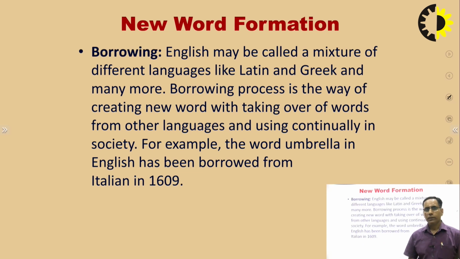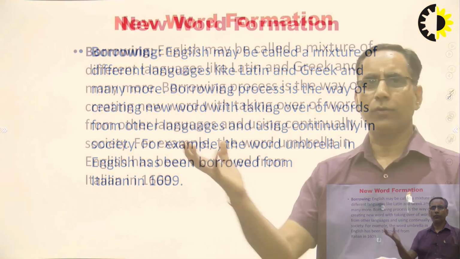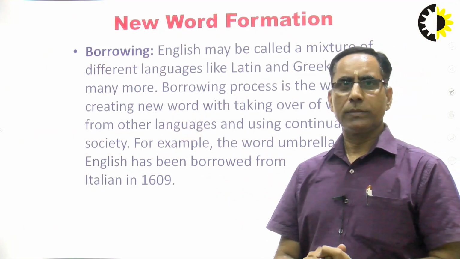Borrowing. As I mentioned, English is just like a mixture of different languages, especially Latin and Greek, and many more languages, and many words are there we have borrowed from other languages. Whenever we study communication or any terms, we generally think that these terms have been taken from Latin or from Greek or from that language, right?